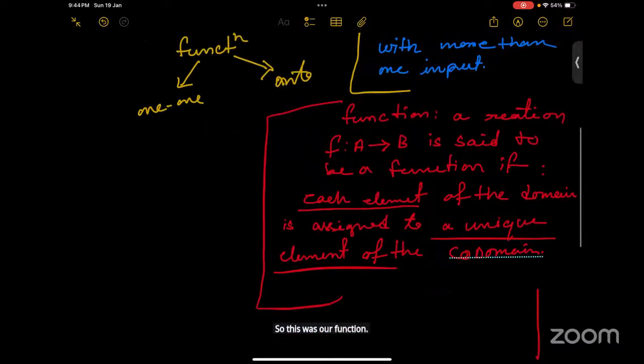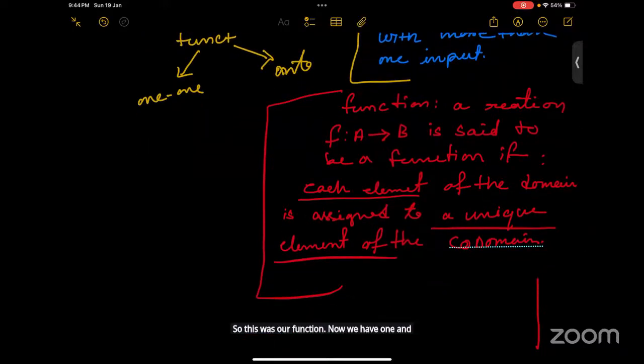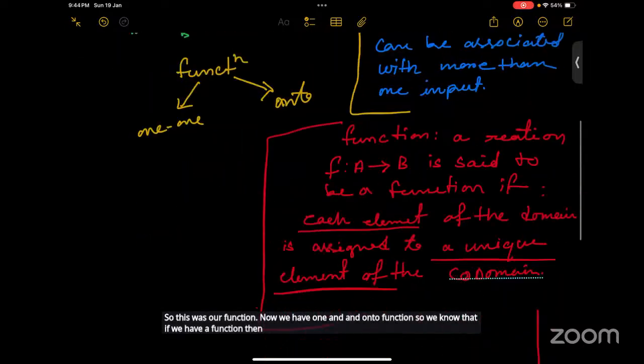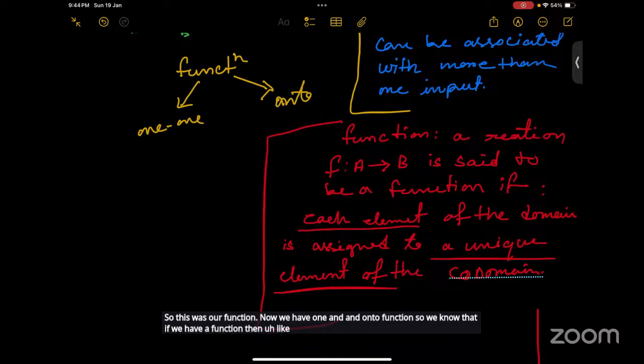Now we have one-one and onto functions. So we know that if we have a function, then